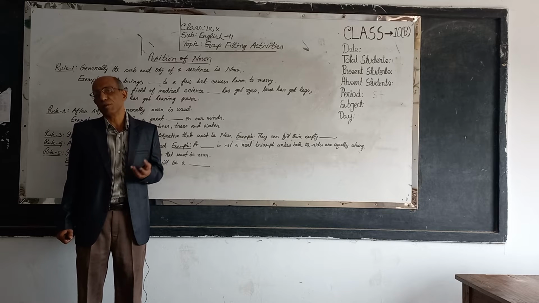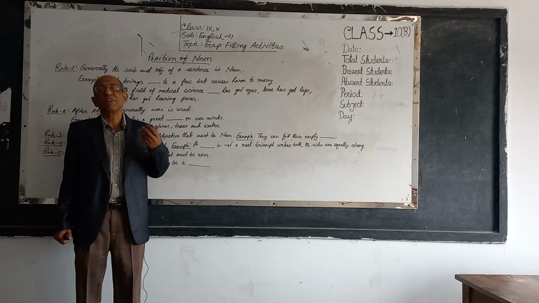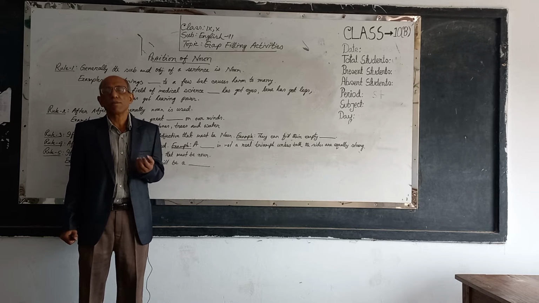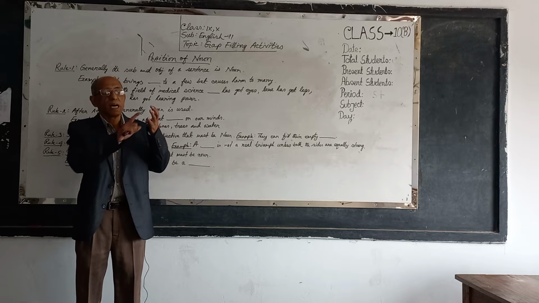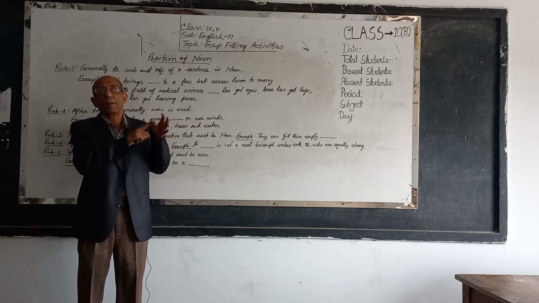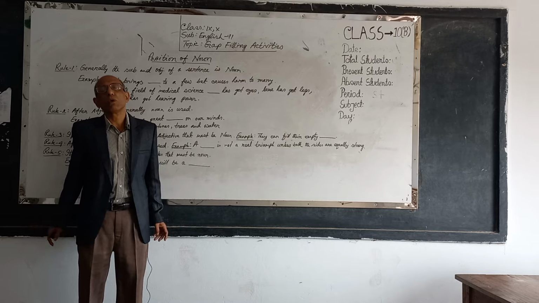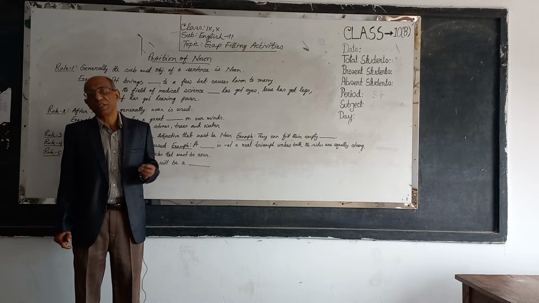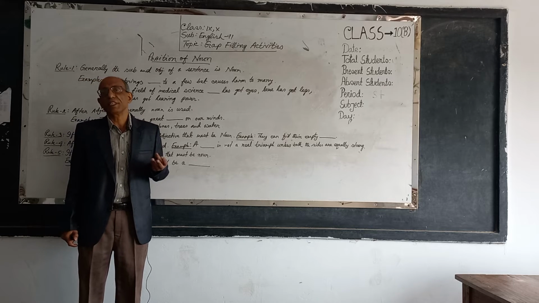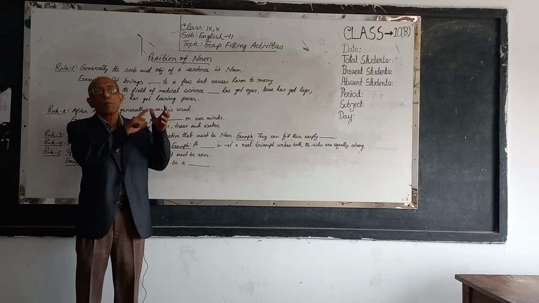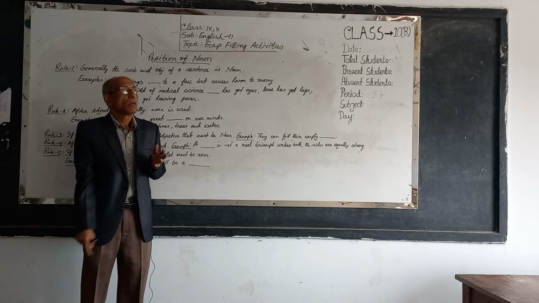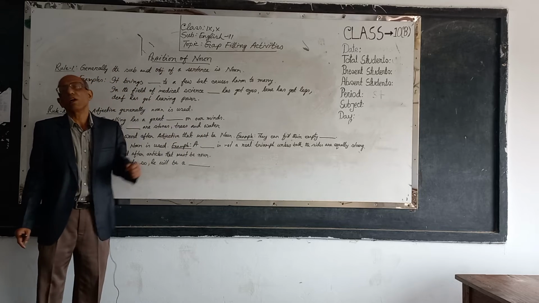You know what parts of speech are? Parts of speech means different kinds of words, and there are 8 kinds of parts of speech. They are noun, pronoun, adjective, verb, adverb, preposition, conjunction and interjection. And do you know what a noun is? A noun is the name of anything, and nouns are classified into 5 categories. They are proper noun, common noun, collective noun, material noun and abstract noun. So today we shall discuss the position of noun.